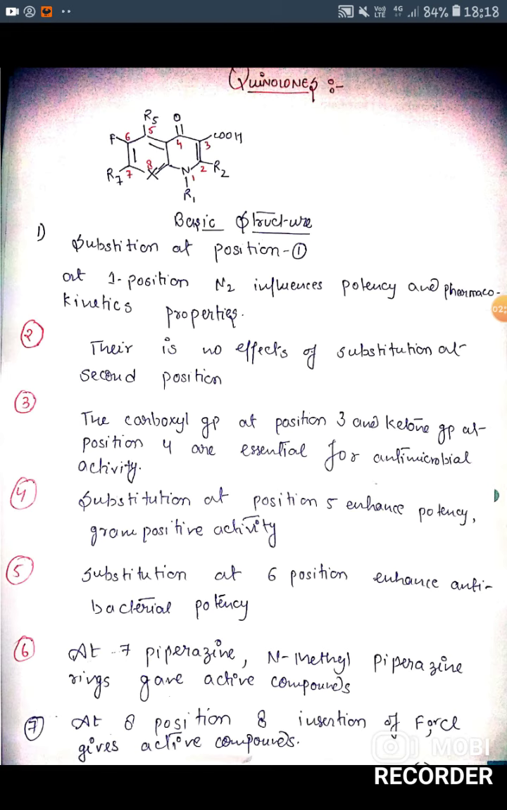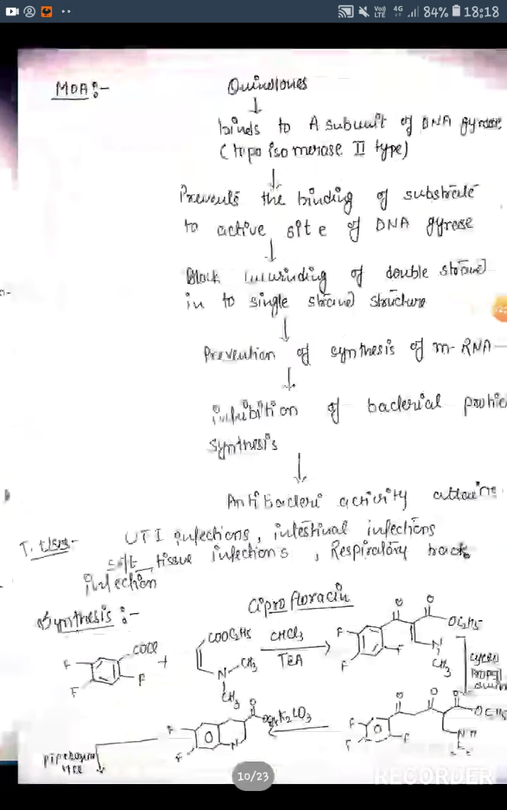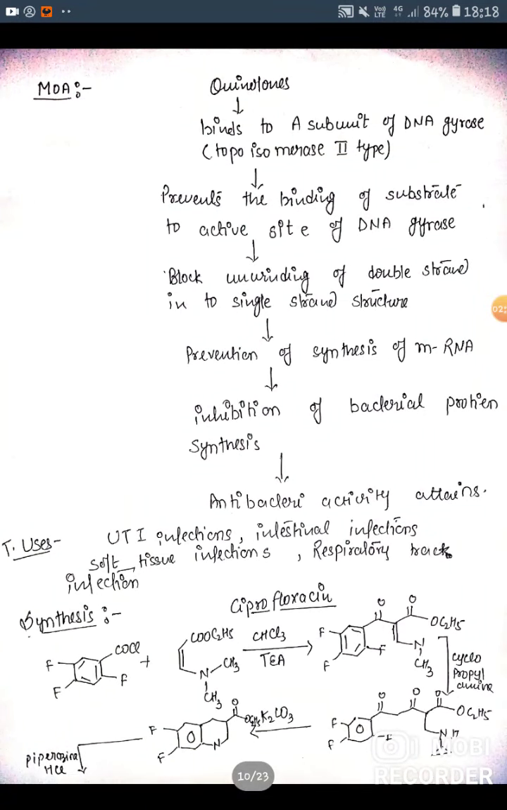At the seventh position, a piperazine ring or N-methylpiperazine ring gives an active compound. Insertion of fluoro or chloro at the eighth position gives active compounds. After that, the mechanism of quinolones. So what is the basic mechanism of quinolone?